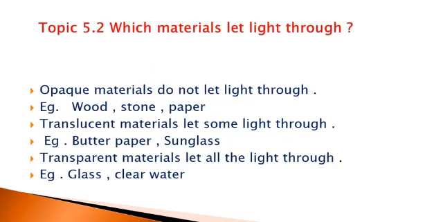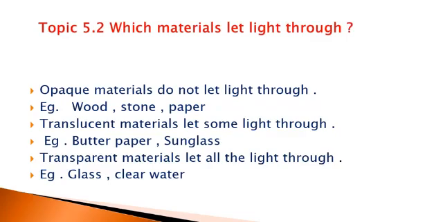Then the next topic is 5.2, which materials let light through. We know that there are three types of materials. What are they? Opaque materials, translucent materials, and transparent materials. What is meant by opaque materials? Opaque materials do not allow any light to pass through. For example, wood, stone, paper, fabrics, etc.